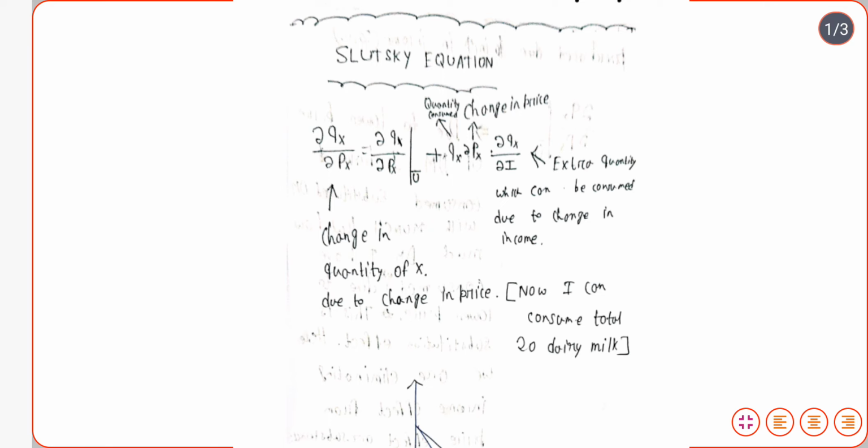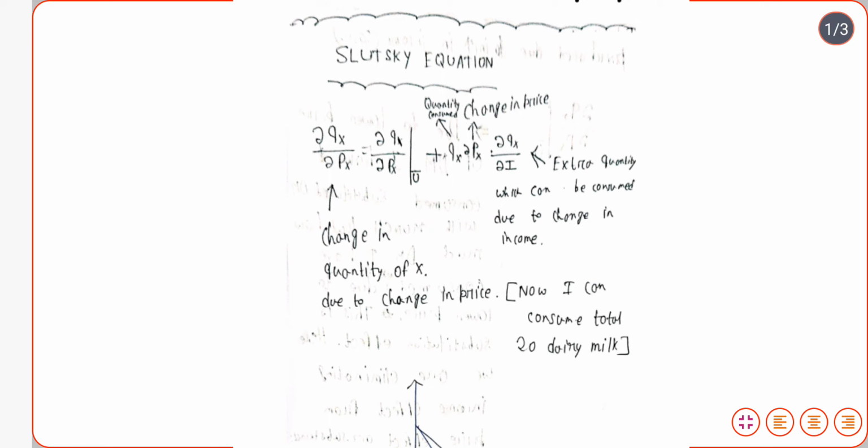So I will now consume 3 kilos of potato because my income has increased. So the change in the quantity demanded due to a change in income is called the income effect. Mathematically it is represented as del qx by del I. This is basically the income effect, the change in the quantity demanded due to a change in income.